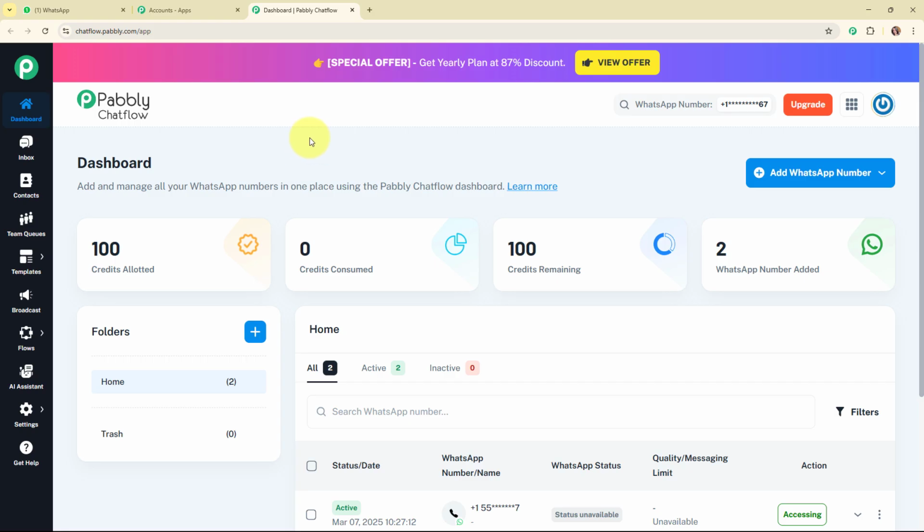Alright, so this was a brief about how to add a WhatsApp number in your Pabbly Chat Flow account. And now here you can see some amazing features of Pabbly Chat Flow that are available in the left sidebar. So here if you wish to learn about any of the features in detail, then you can check out the videos dedicated to each of the features available in the description box and also uploaded on our YouTube channel and on our landing page as well. Alright, so now here let me give a brief about each of the features available over here.